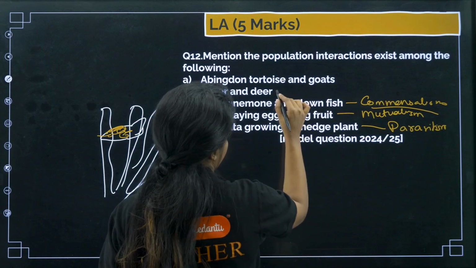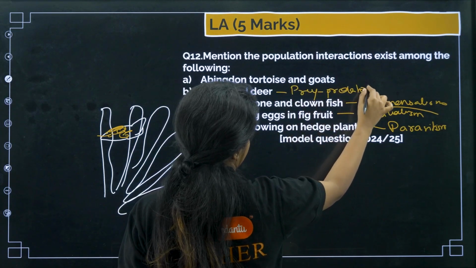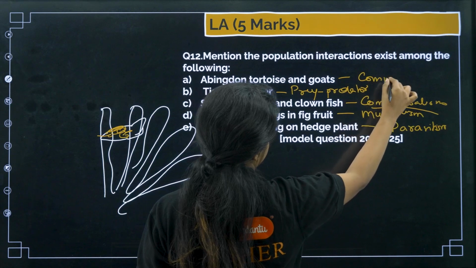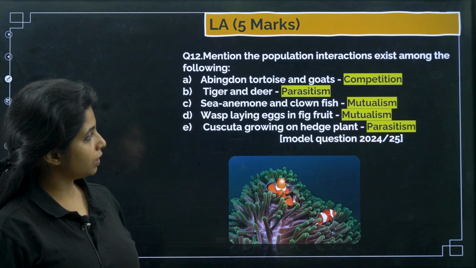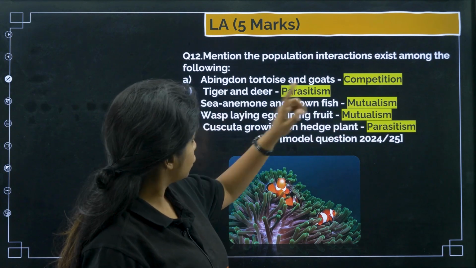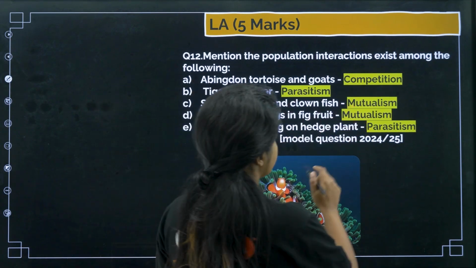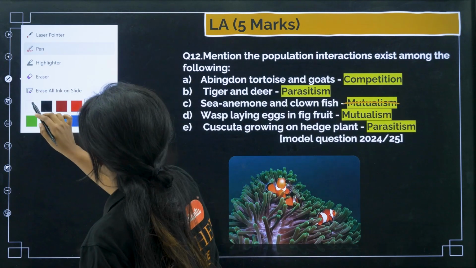So, what do we have? We have prey-predator, competition, parasitism, mutualism. Oh, this is not mutualism, I'll say. This is not mutualism, this is commensalism.